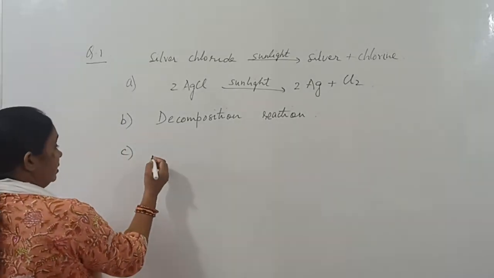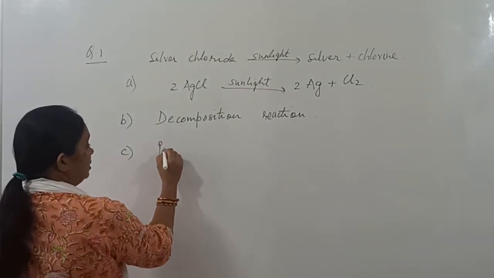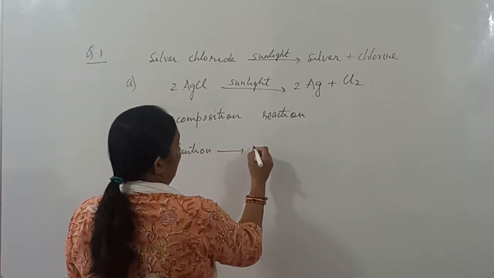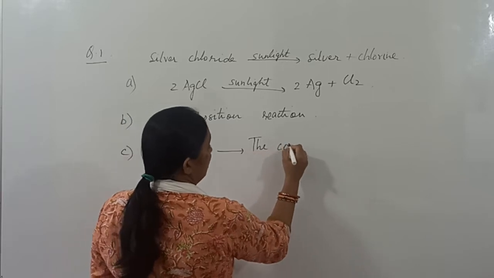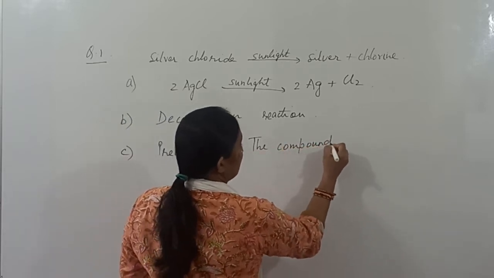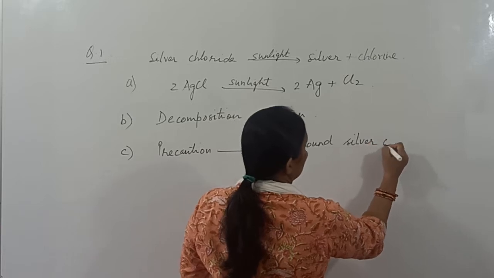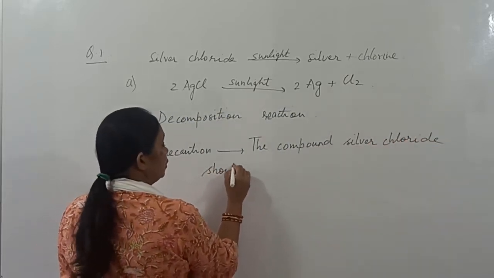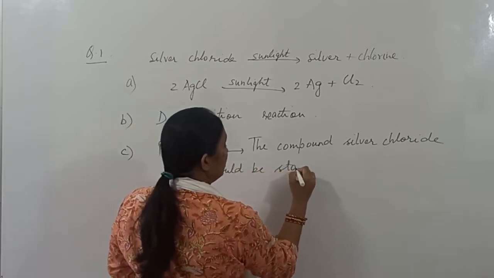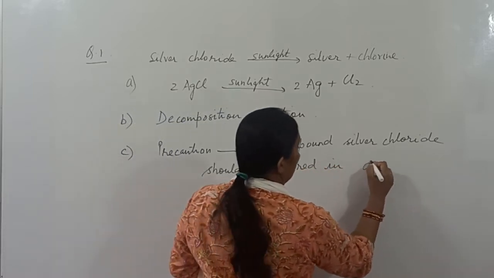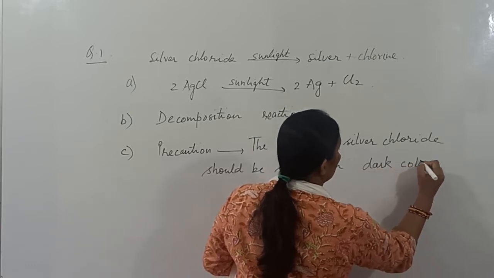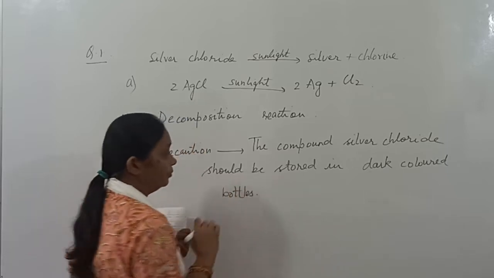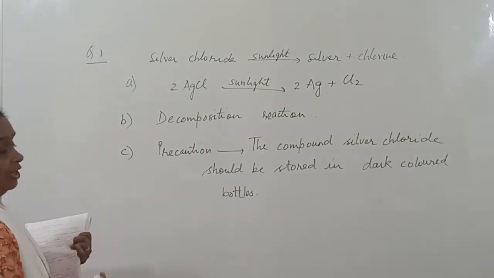So the answer is: the precaution is that the compound silver chloride should be stored in dark colored bottles. This is the answer for all 3 parts of question number 1.